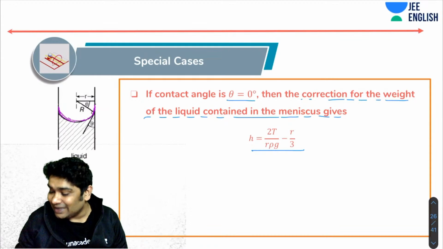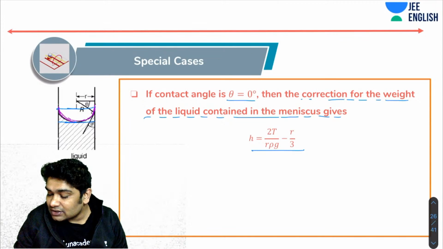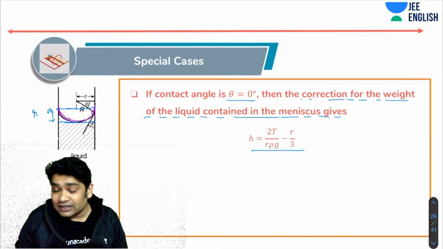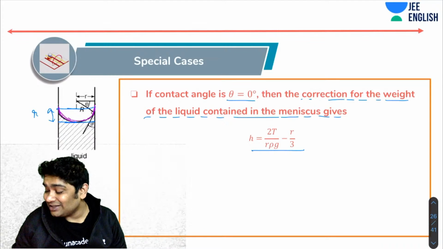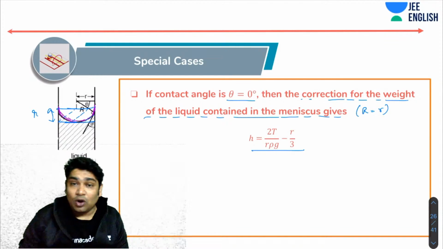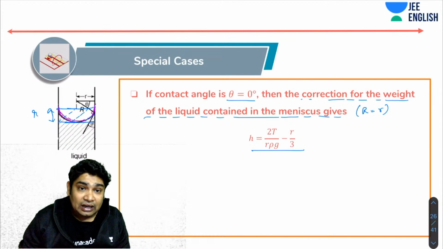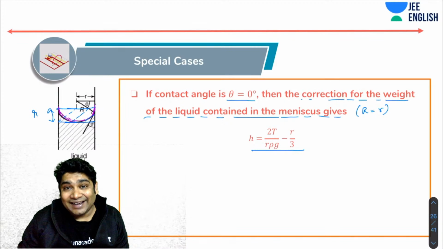This is a cylinder of radius r. Capital R in this case becomes equal to small r because cos theta is 0. So you have this entire thing, which is a cylinder of radius r and height r. Now, if I remove the volume of the hemisphere, I will get the volume of the meniscus.